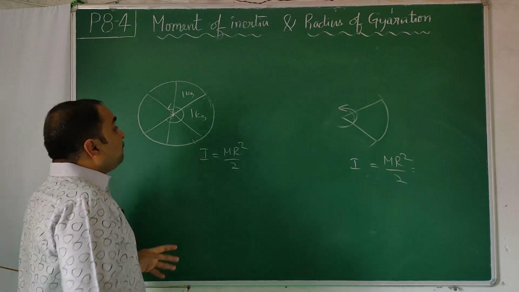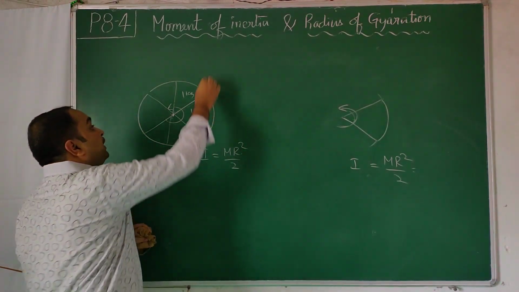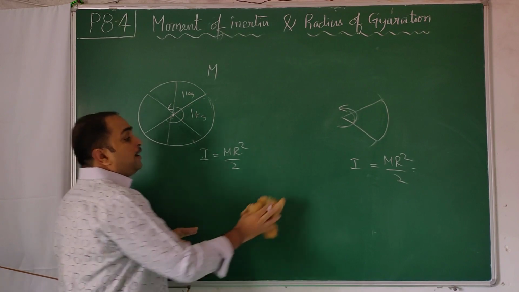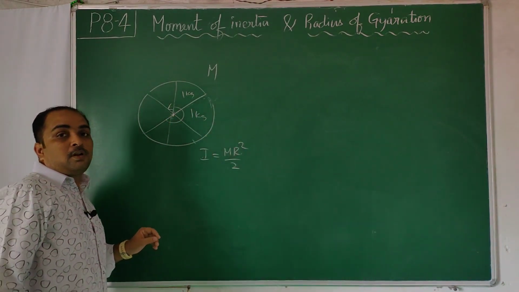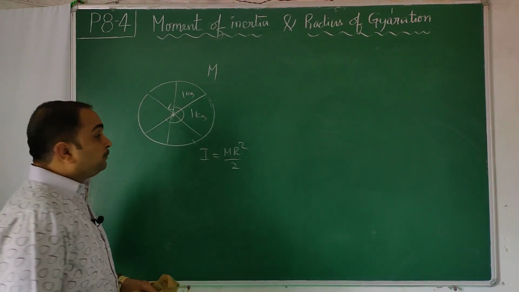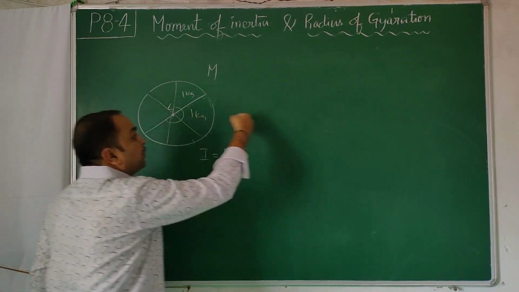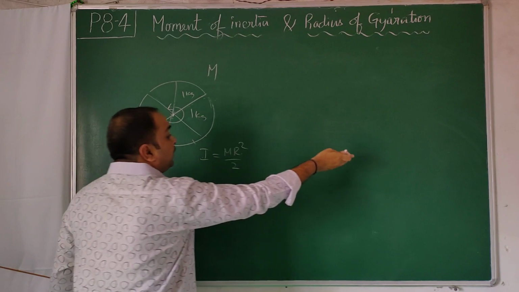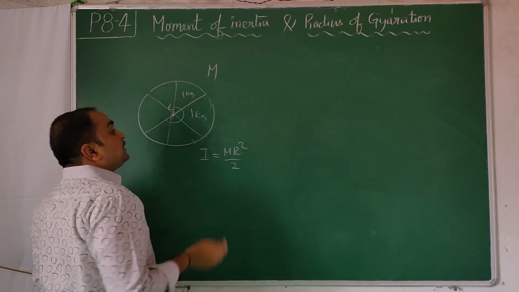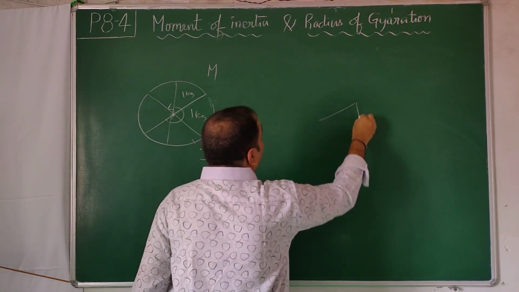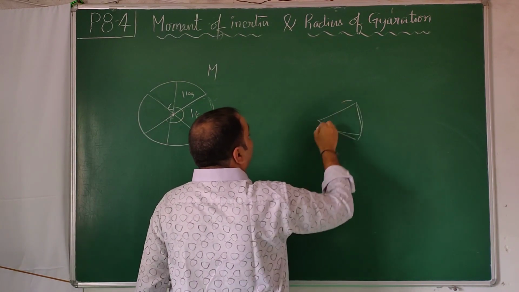Now the mass of the pizza is given to be m, and a 1/6 portion is now rotated. Out of that full pizza, that is 6 kg, here you have taken 6 kg, there you have taken 1 kg. But they are telling that out of 6 kgs, one portion is to be taken out, and that is to be rotated.